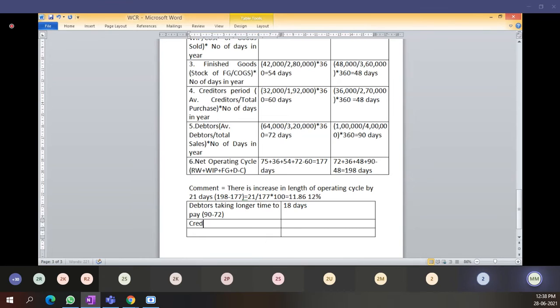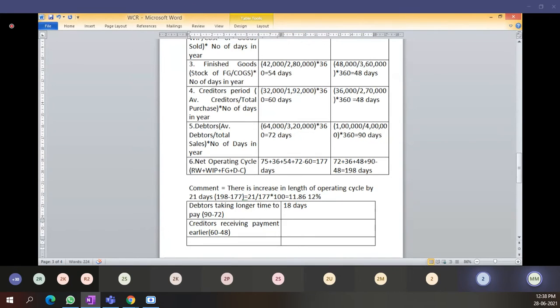Now creditors are receiving payment earlier. Earlier we made payment in 60 days, now we are making payment in 48 days.